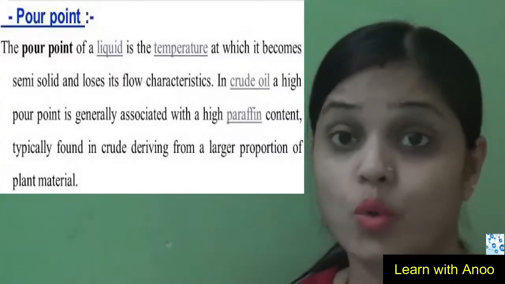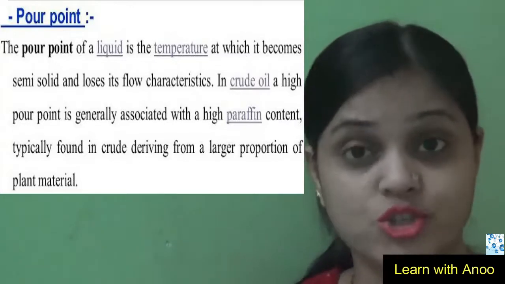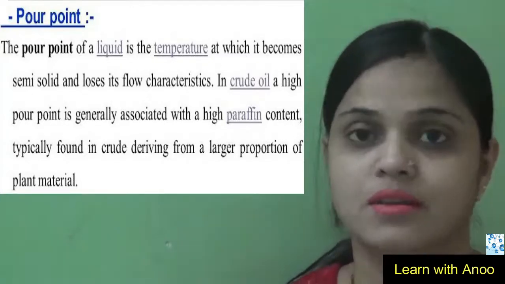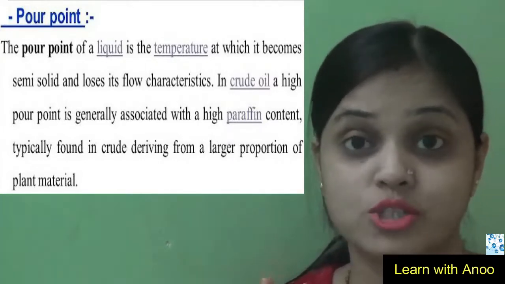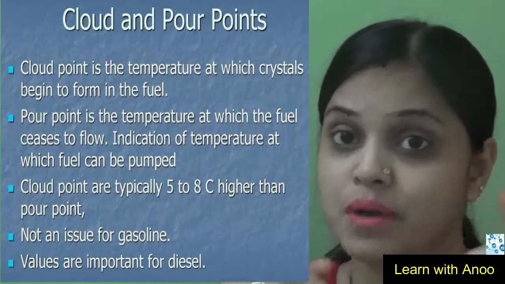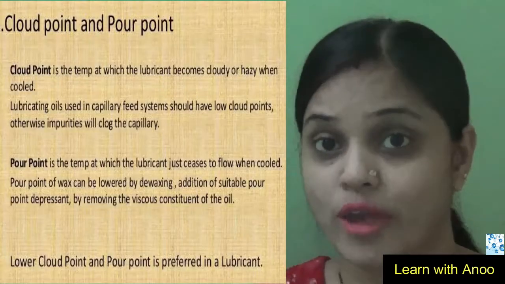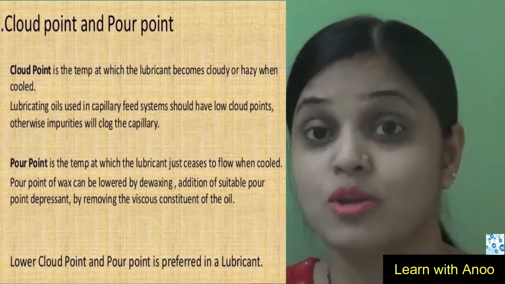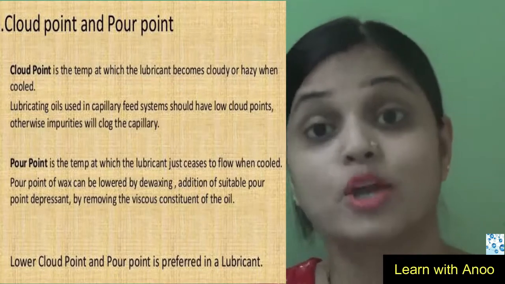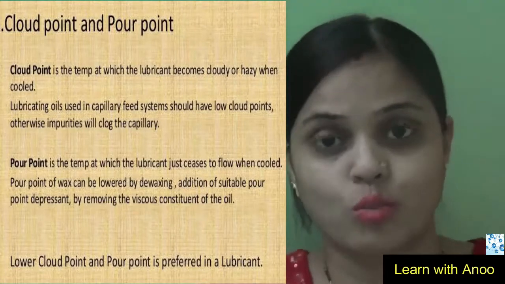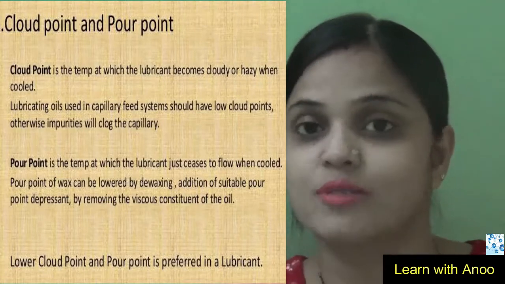Number 2, pour point. Pour point is the temperature at which the lubricant just ceases to flow when cooled. Thus, both indicate the suitability of lubricants in cold conditions. Thus, it must be low. Pour point of wax can be lowered by dewaxing, or by adding a suitable pour point depressant, by removing the viscous constituent of the lubricant. Lowered cloud point and pour point is preferred in a lubricant.